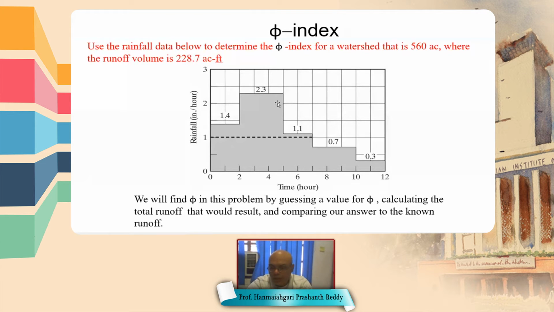The total cumulative rainfall multiplied with this area gives the total rainfall volume. That should be more than this 228.7, because the remaining amount is going into the soil, that is infiltration. So the remaining amount is infiltrating into the soil.